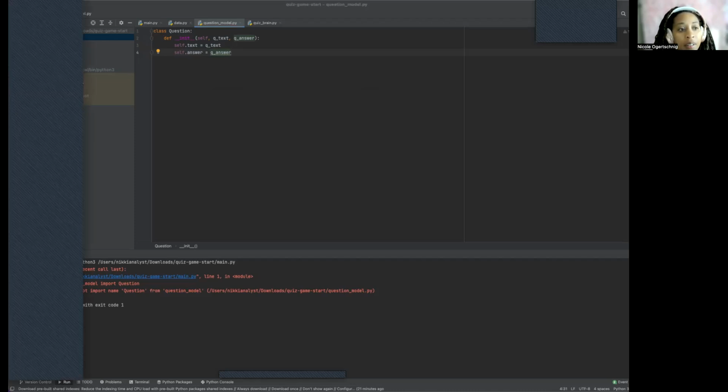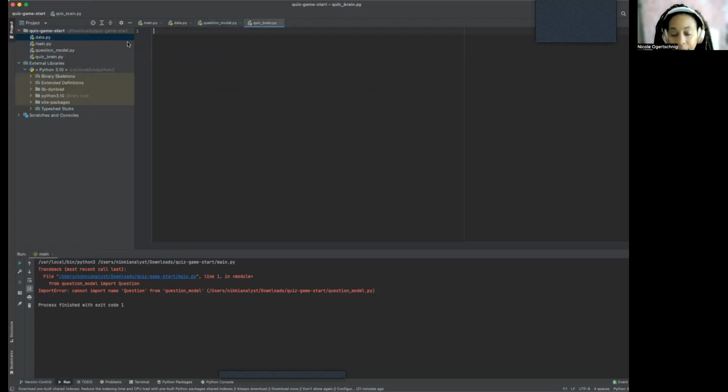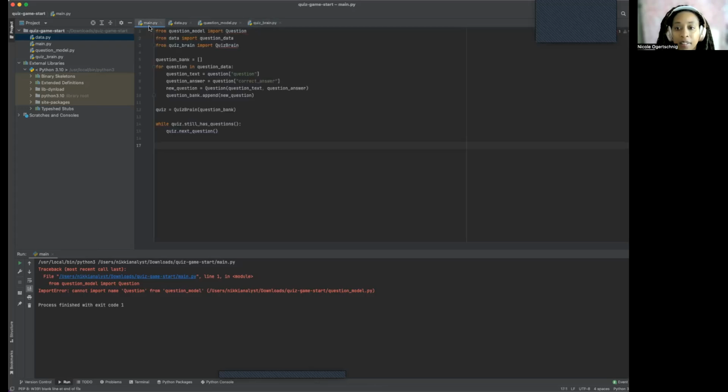And then we have our quiz brain. Because we're doing object-oriented programming, we're using multiple sets to pull in different tables and everything that's coming together. Our quiz brain for this project is all the stuff that's going to be working that we're pulling in from the back end. So we have our main right here. And now we actually have stuff in data.